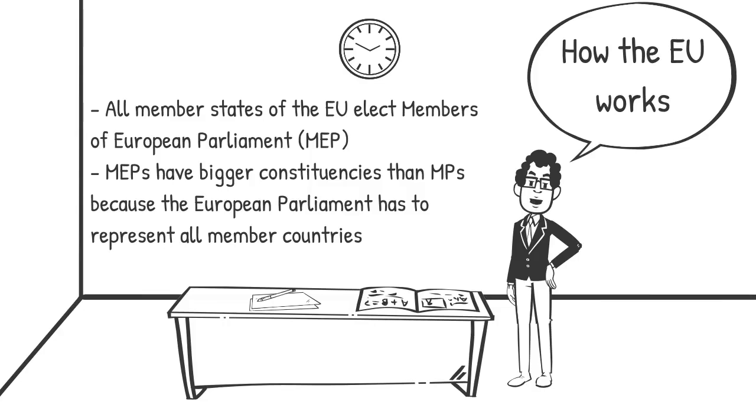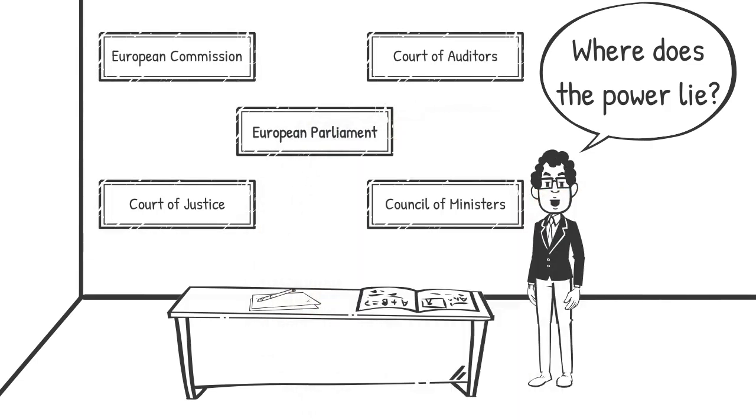It is one of the 5 organisations that run the EU, but unlike the UK Parliament, it doesn't have the power to make laws. The European Commission proposes new regulations, makes sure EU regulations are carried out and oversees the EU administration. The Court of Justice decides whether European regulations have been broken. The Court of Auditors checks that EU money has been spent properly.